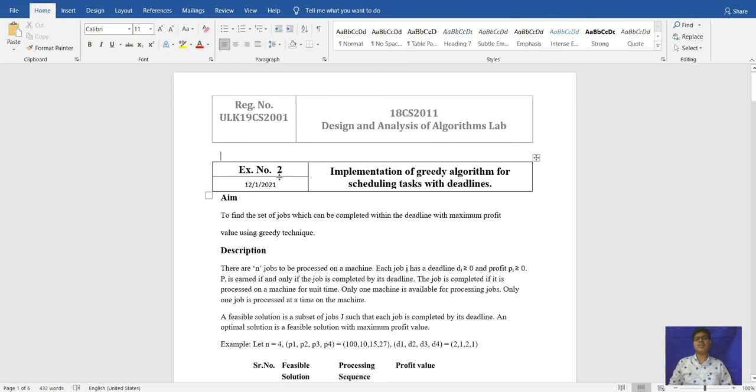So this was experiment number 2, implementation of greedy algorithm for scheduling tasks with deadlines.